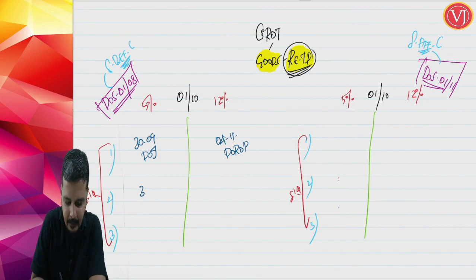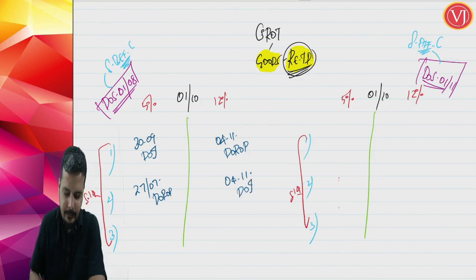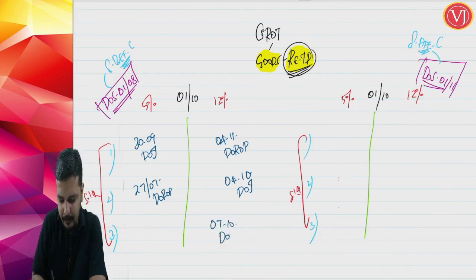In the second scenario, 27th of July is the date of receipt of payment, and 4th of October is the date of invoice. The third scenario, you are talking about say 7th of October as the date of receipt of payment, and 10th of November as the date of invoice.